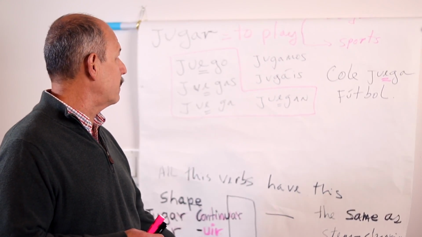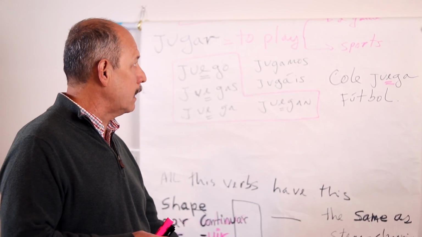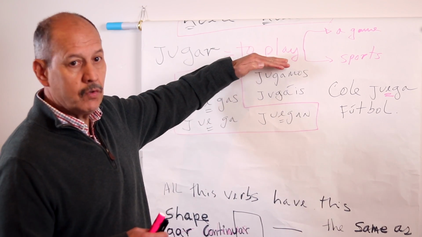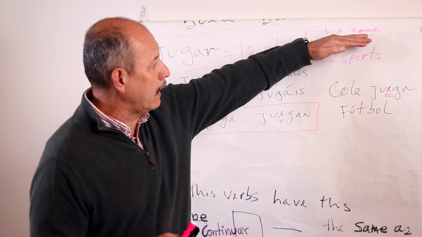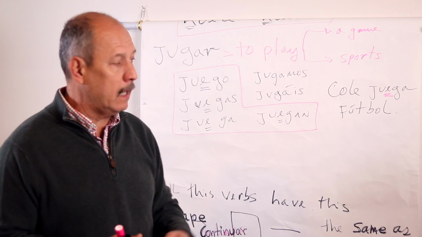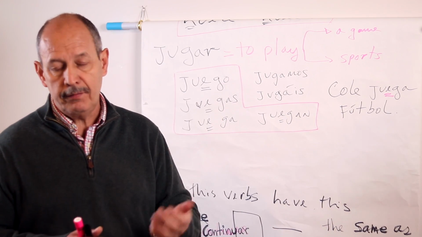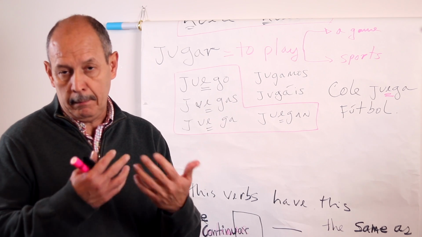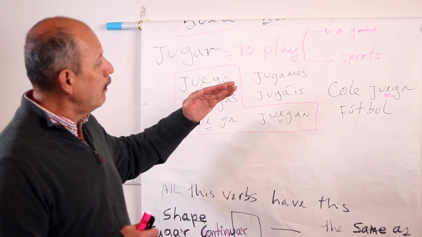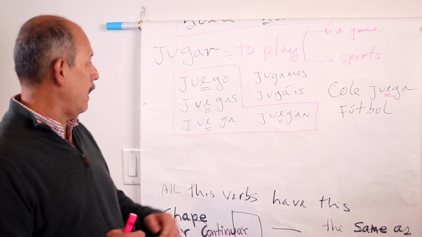The first verb then that we will start working on is the verbo jugar. Jugar, as I said, means to play, but only to play a game or to play sports. We don't play the guitar with the verbo jugar. We use a different verb to say I play the guitar. We use tocar there, right? So how is the conjugation of jugar?